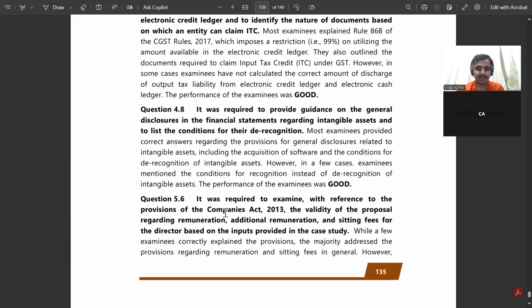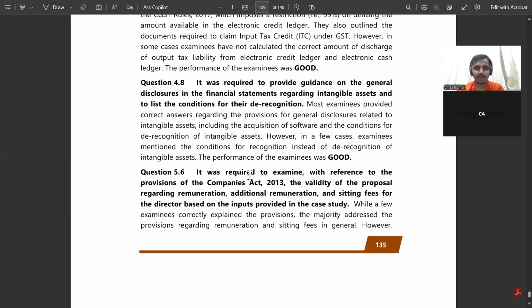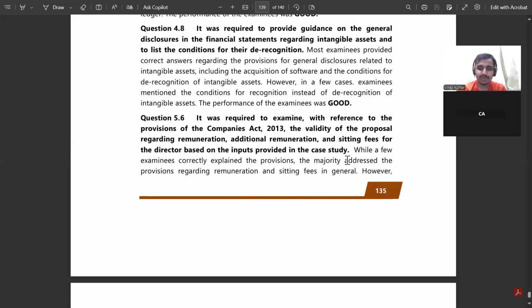Now next, it was required to examine 5.6 with reference to the provision of the company law the validity of the proposal regarding remuneration, additional remuneration and the sitting fees. मतलब इसमें तो remuneration वाला question था, section 197 was applicable, so you just have to go to the 197 provision from the index or from the module, then write the provision, then your analysis and write your conclusion. So what the examiner means is: correctly explain the provision.